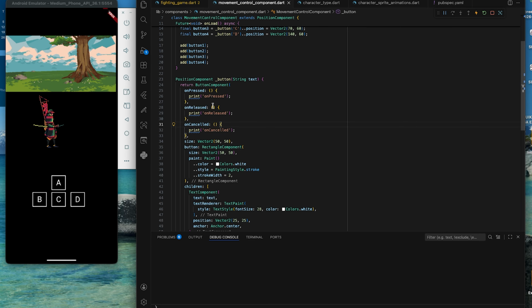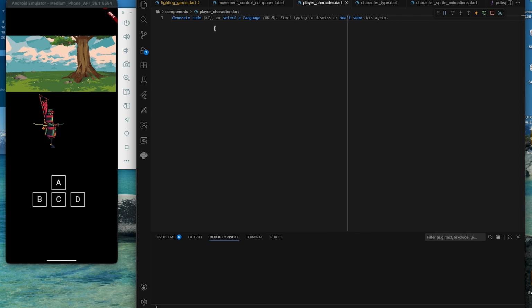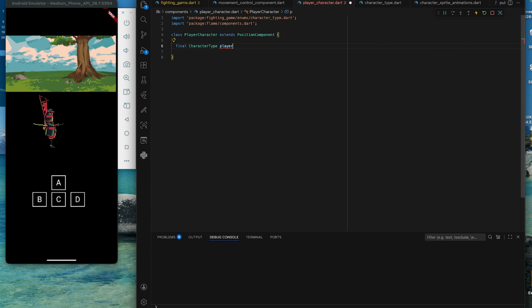Right now, we have our sprites and we also have our controller. It is time to create a component that holds all the details about the player we want to control. I'll create a component called the PlayerCharacter. From now on, this is the component we would use to manage a player in our game. The PlayerCharacter would need a character type so that we know the character that the player chose.